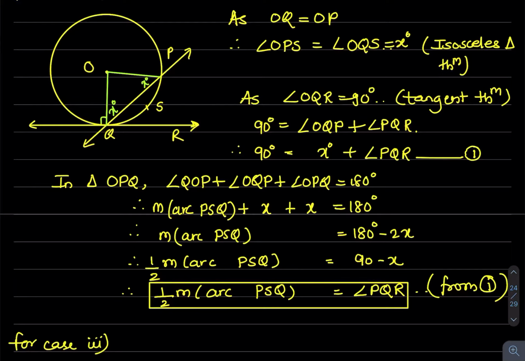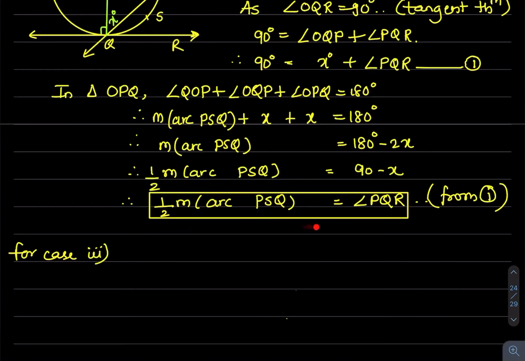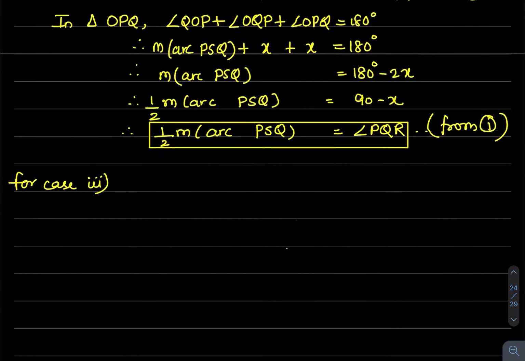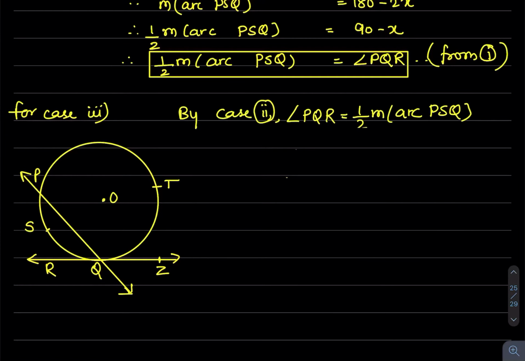Now the third case is quite easy because we have an advantage to use the previous case too. So for the third case, see the diagram. So now by case 2 we get angle PQR, this one is an acute angle, so this angle is half of major arc PSQ. So we have written. Now by subtracting both sides from 180 we get 180 minus angle PQR equal to 180 minus half major arc PSQ.